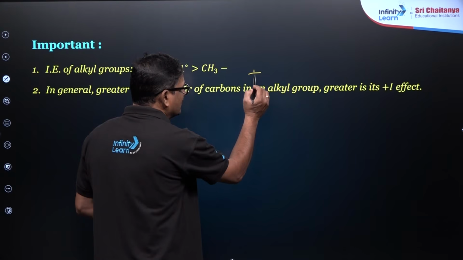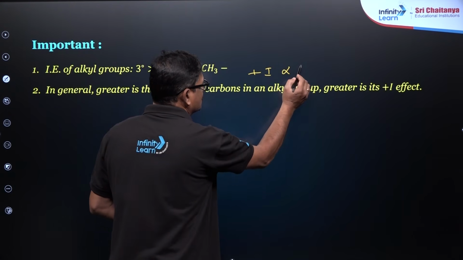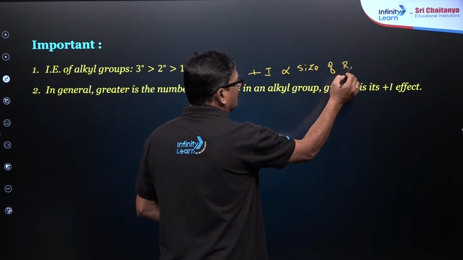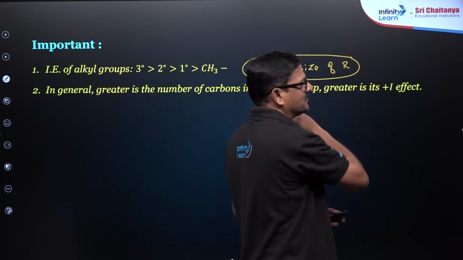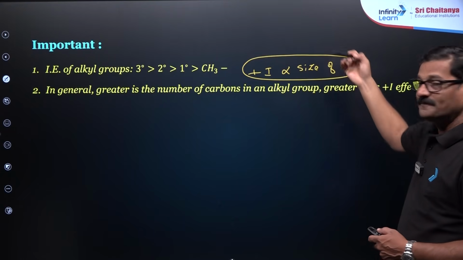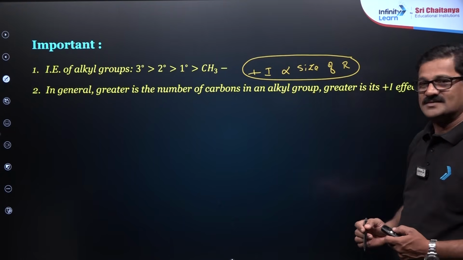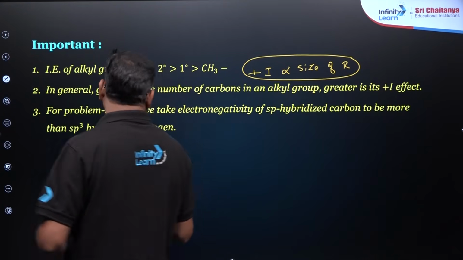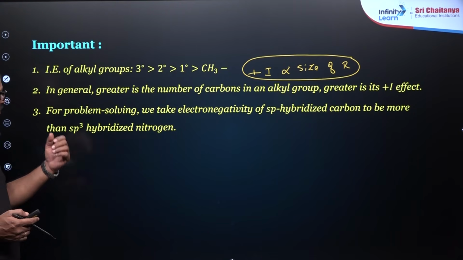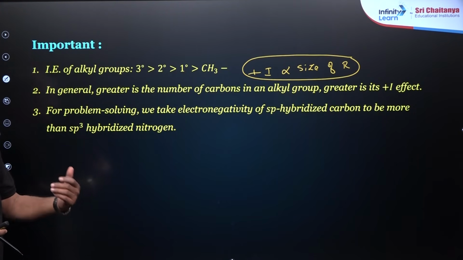Positive inductive effect is directly proportional to the size of the alkyl group, R. Size means it could be number or bulkiness. For problem solving, we take the electronegativity of sp hybridized carbon to be more than sp2, which is more than sp3.